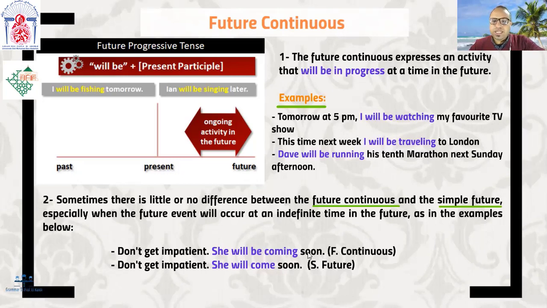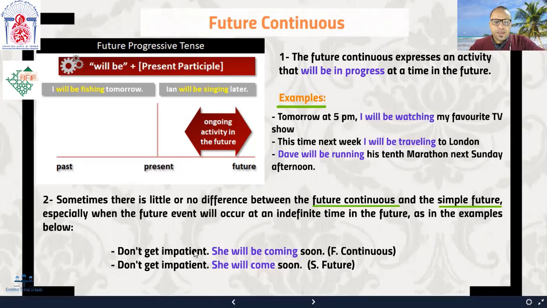It's just soon. It's a little bit vague when it comes to the timing. So in this case, we can use either the future continuous or the simple future and say, don't get impatient. She will come soon. So either she will be coming soon or she will come soon because the time is indefinite, okay?